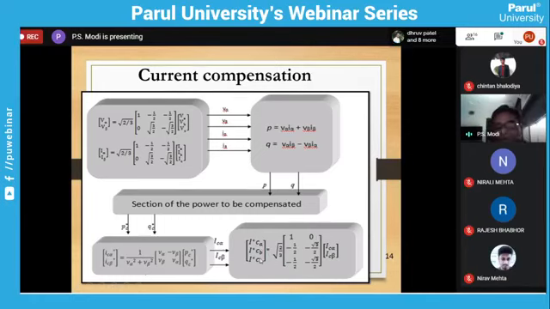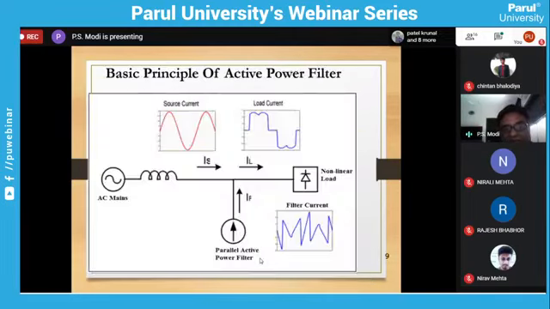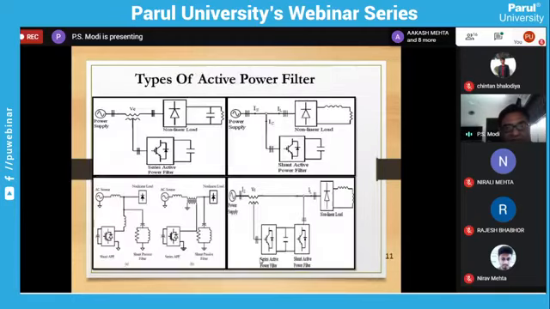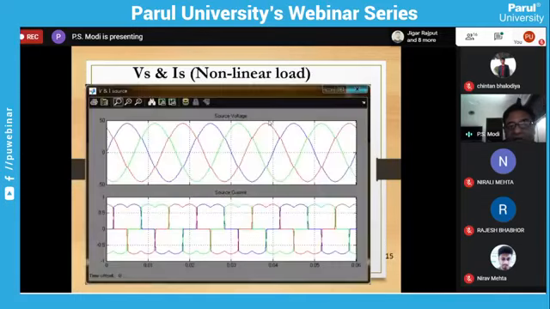This IA, IB, IC is given to the PWM generation, and the PWM generation generates the gate signal for the IGBT. Then it is given to the inverter. You can see here, it is given to the inverter over here. It gives the gate signal for this inverter, and then whatever the output of the inverter is, it is injected into the line. Okay. So according to the harmonic component, you can get it.